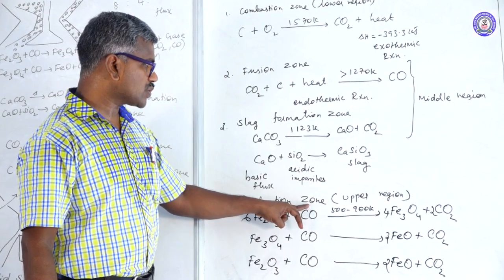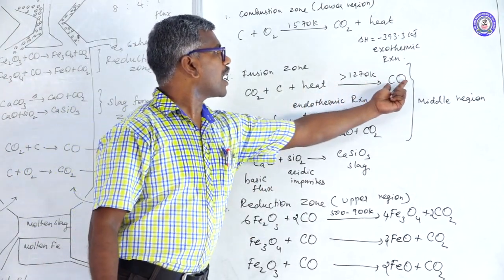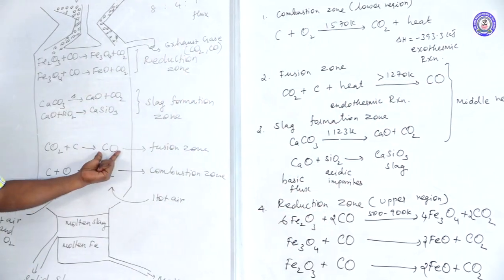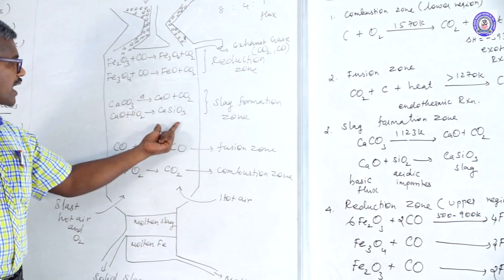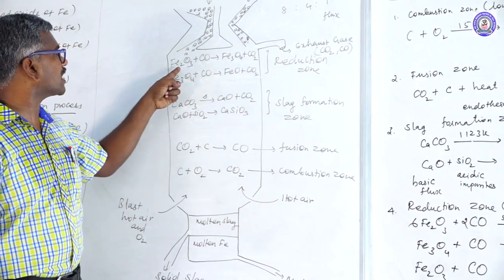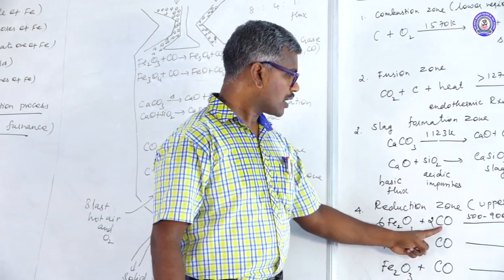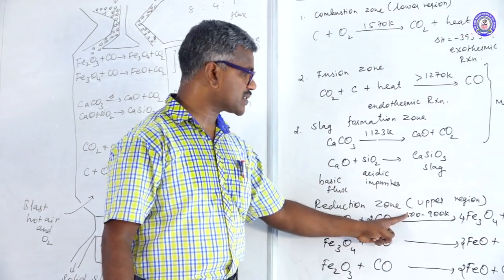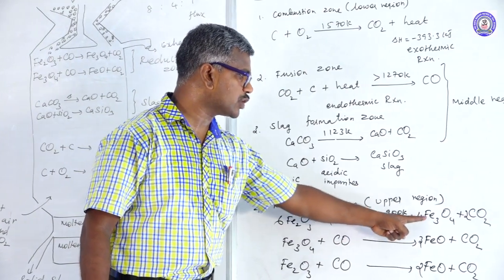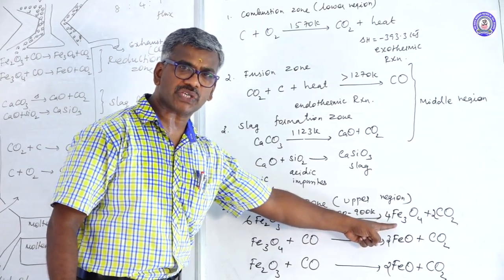Another one is the reduction zone. Here, carbon monoxide gas rises upward and contacts the Fe2O3. Fe2O3 with carbon monoxide at a temperature of 500 to 900 Kelvin forms magnetic oxide.